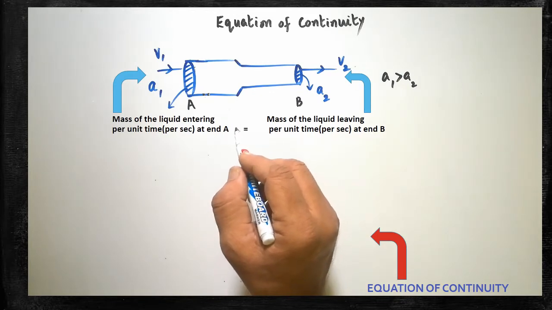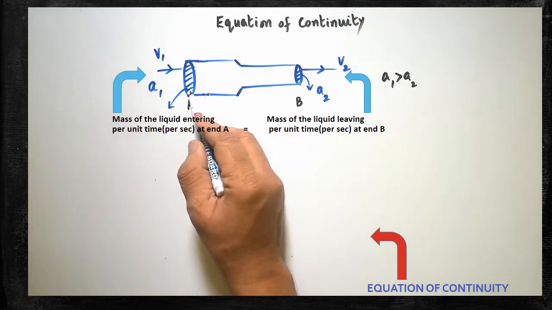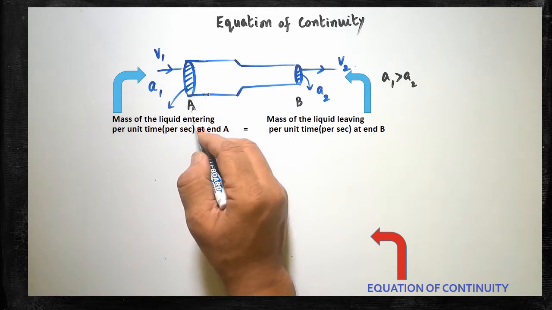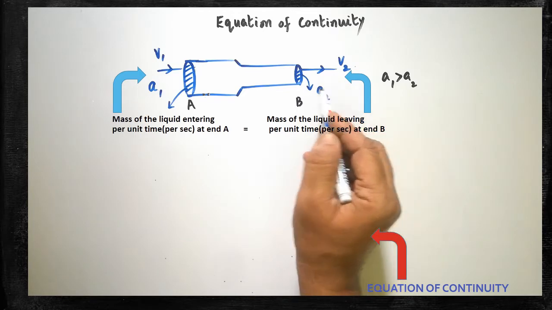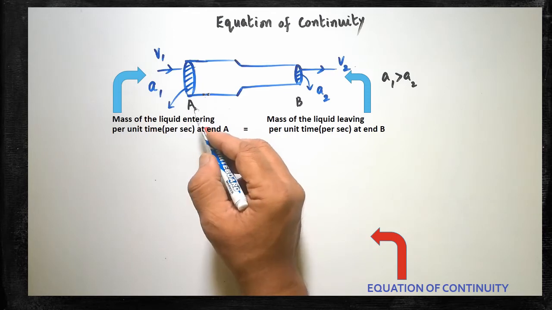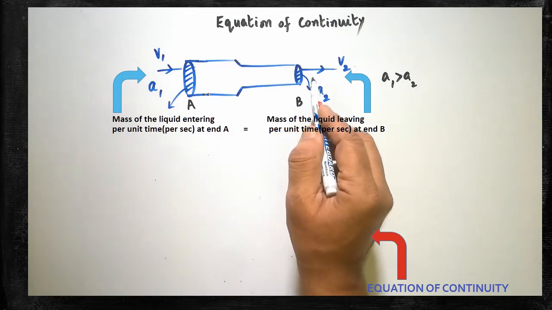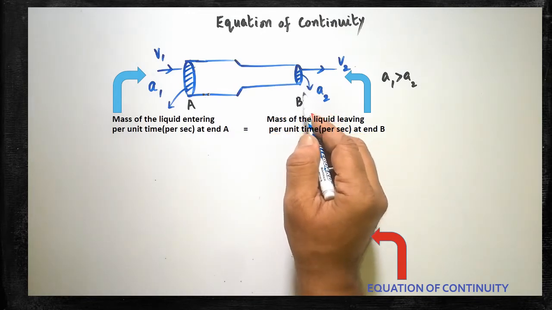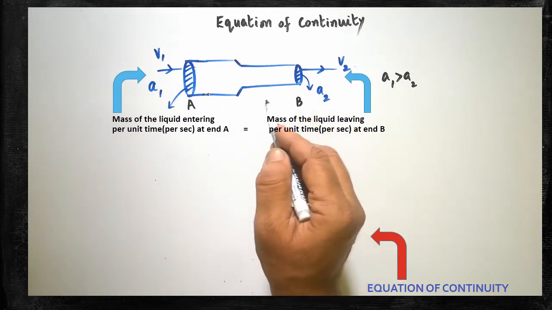What is the equation of continuity? The equation of continuity says that the mass of the liquid flowing at end A per unit time must be equal to the mass of the liquid flowing per second, or per unit time, at end B. Both of them will be equal. Again I will repeat: finally we are going to prove that the mass of the liquid flowing through end A per unit time will be equal to the mass of the liquid flowing per second at end B. Is it clear? So that is the proof that we are going to derive finally.